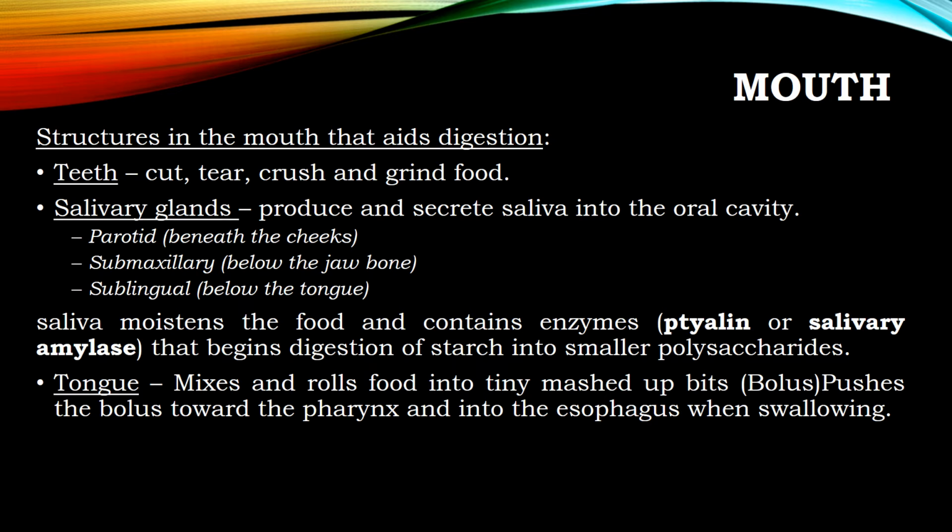The parotid gland is situated beneath the ears, the submaxillary below the jaw bones, and the sublingual below the tongue. Saliva moistens the food and contains the enzyme ptyalin, or salivary amylase, which begins the digestion of starch into smaller polysaccharides within the mouth. The third structure is the tongue, which mixes and rolls the food into a bolus and pushes the bolus towards the pharynx and into the esophagus when swallowing.